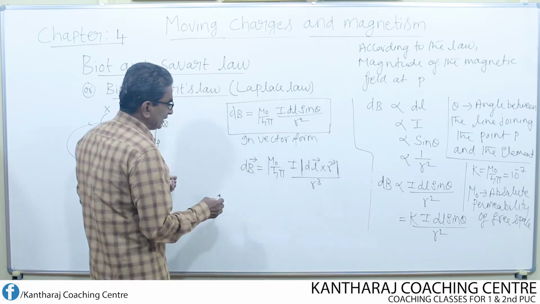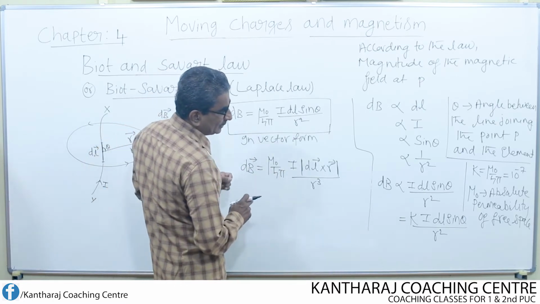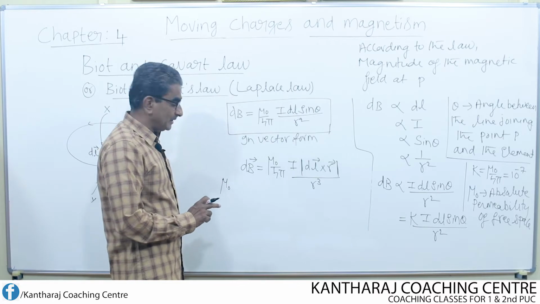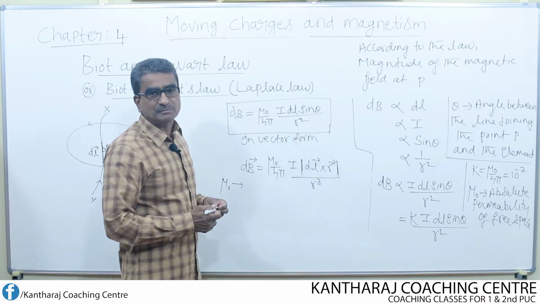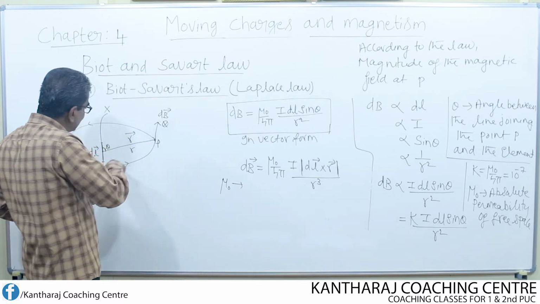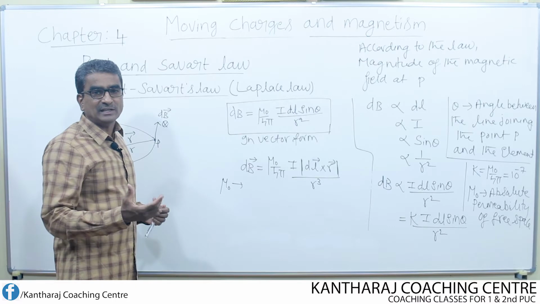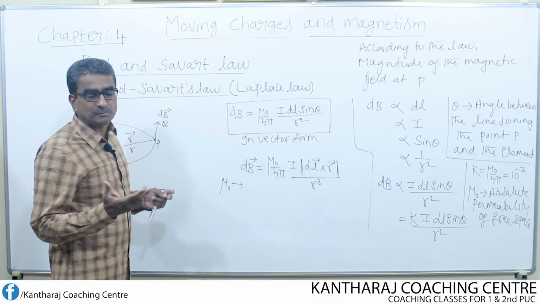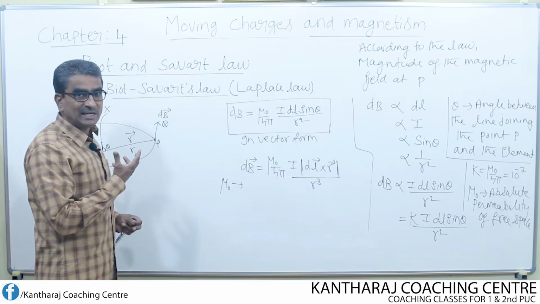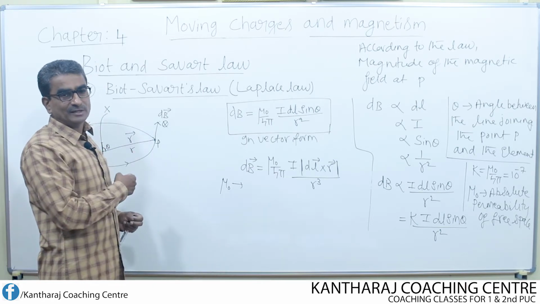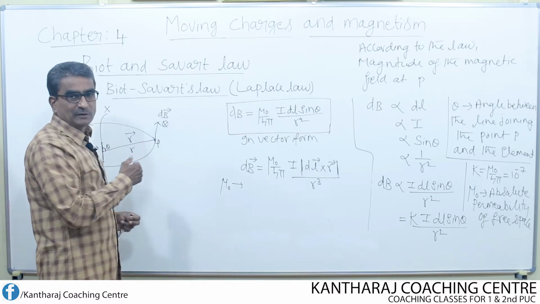Mu naught represents, as I have already written, the absolute permeability of free space. What does it mean? All around the conductor, what is there? Magnetic field is there. And that magnetic field is existing in free space. Free space means the surrounding medium. What is the surrounding medium to this conductor? Air is the surrounding medium. Therefore, mu naught is nothing but the absolute permeability of free space.